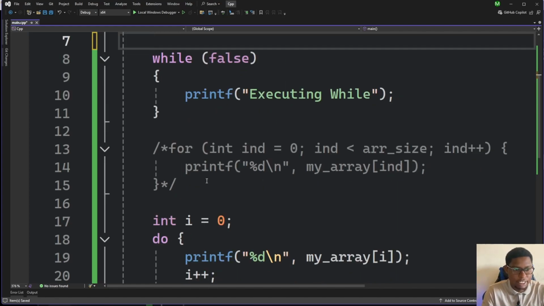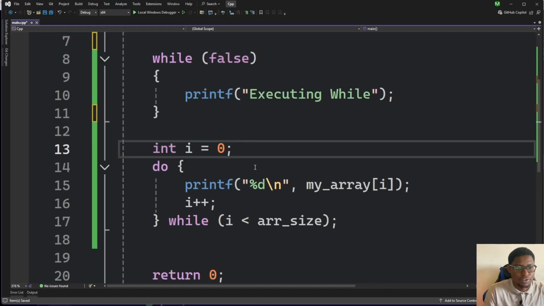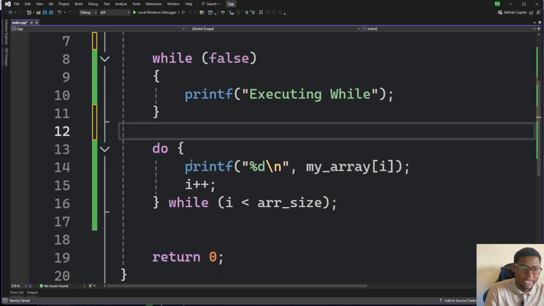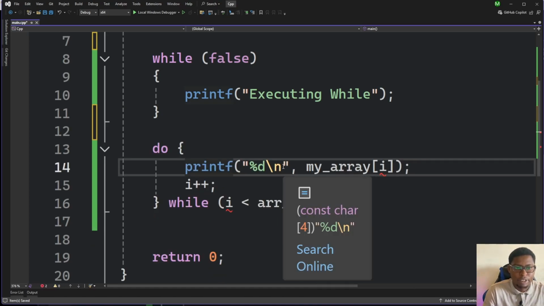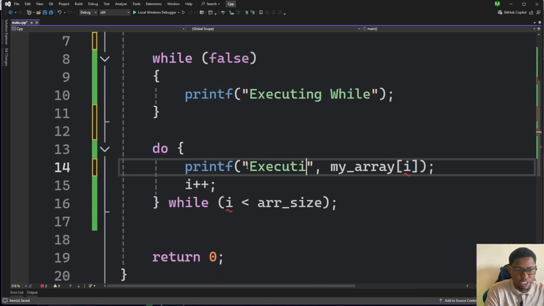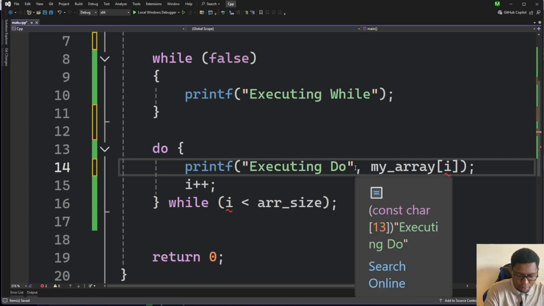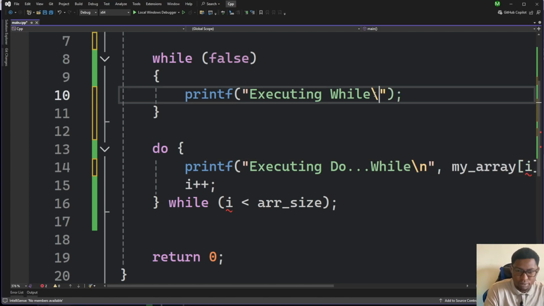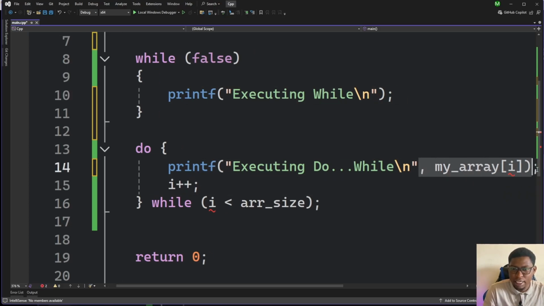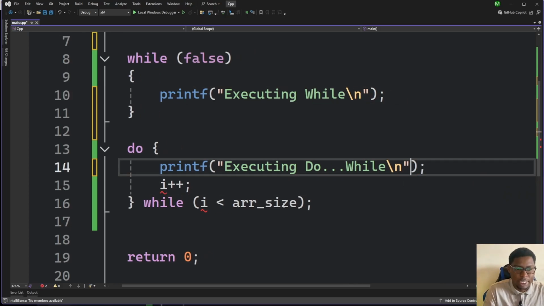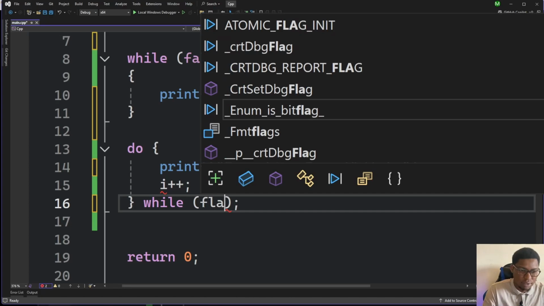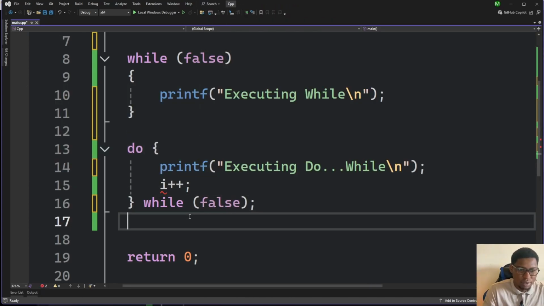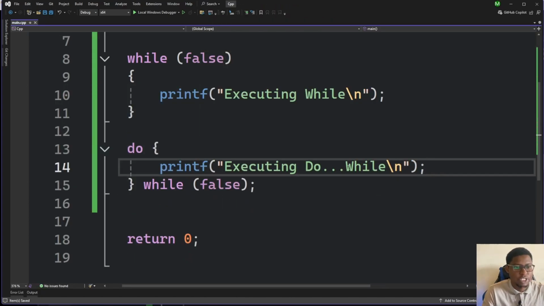I'll just delete the rest of this since we've already known. And then for our do while, we can put executing do while. So I'll also put a new line here, and then I'll also make my condition here to be false.